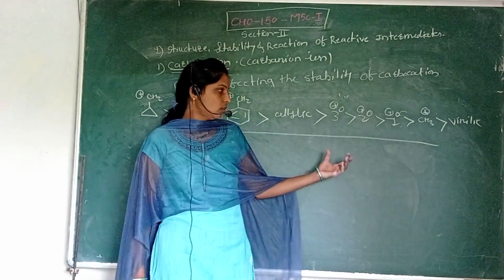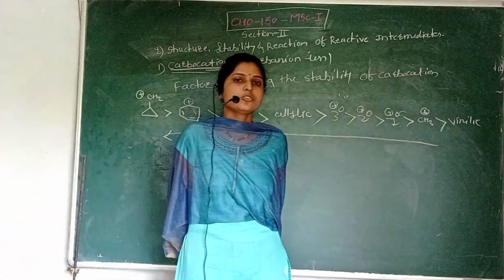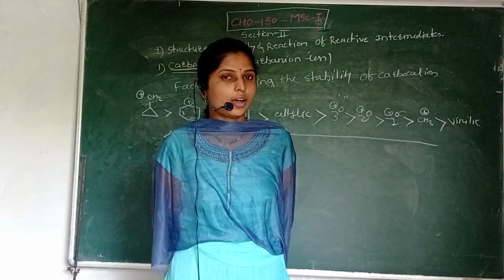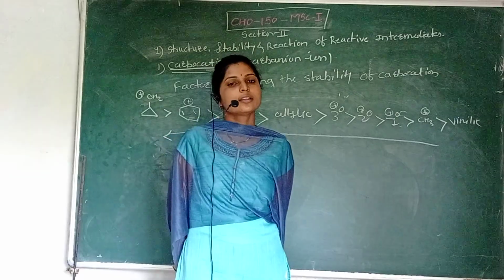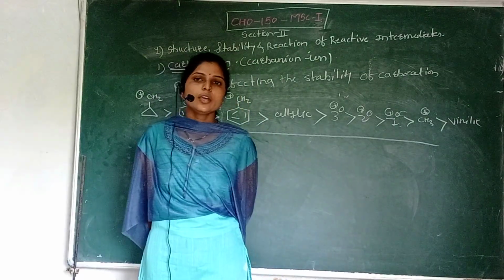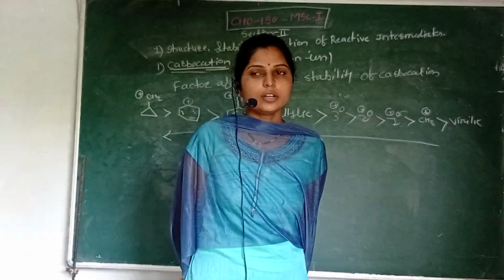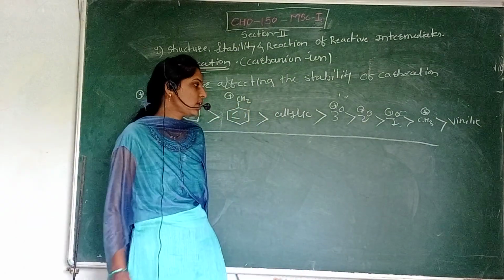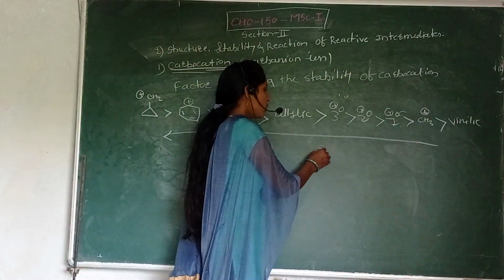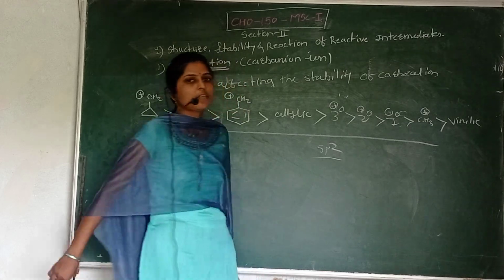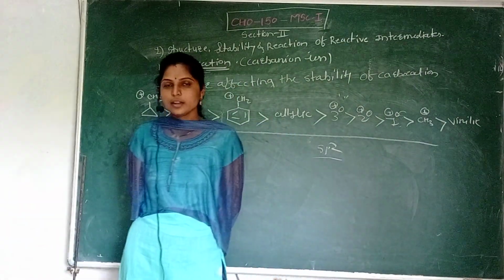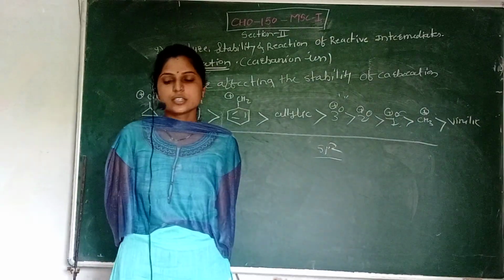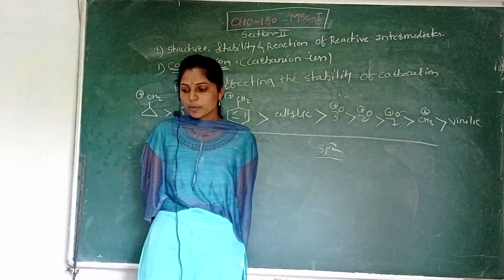How sp2 hybridization is possible, I have to discuss in detail: ground state, then excited state, then due to the presence of a vacant p orbital, sp2 hybridization is formed. And due to the sp2 hybridization, the carbocation has trigonal planar geometry.